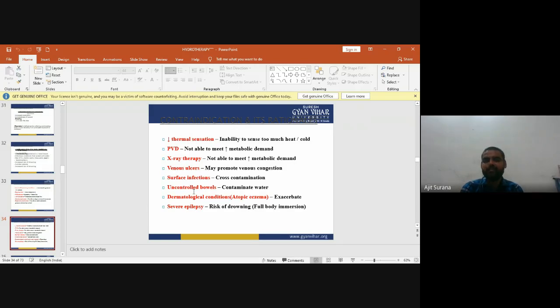Venous ulcers: they promote venous congestion. Surface infections: they cause cross contamination. Uncontrolled bowels: they contaminate the water. Dermatological conditions like atopic eczema are exacerbated. Severe epilepsy: risk of drowning when we fully immerse the body.